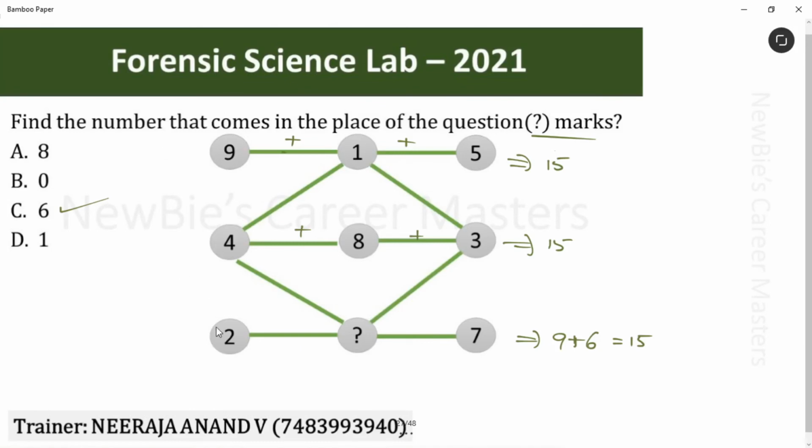See, 9 plus 4 plus 2, we are getting 15. And this column, 5 plus 3 plus 7, here also we are getting 15. Then here we should get 15. Am I clear? Now let's add the numbers. 1 plus 8, 9. 8 plus what number gives us 15? 6 is the answer. This way you have to check it.